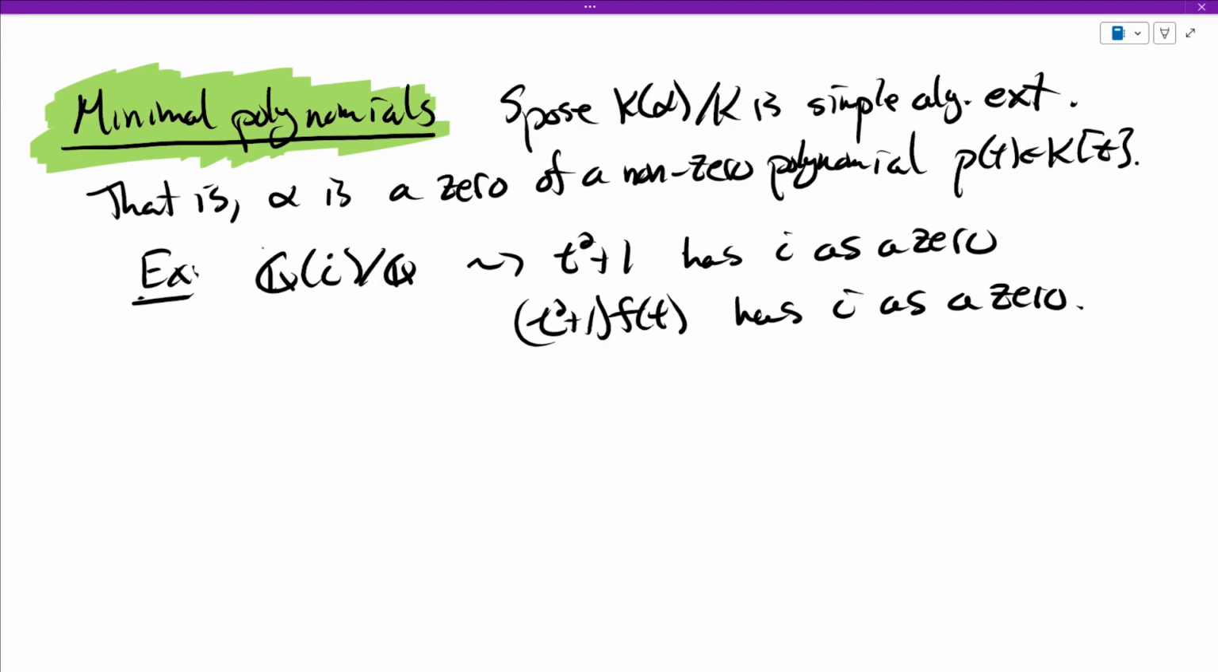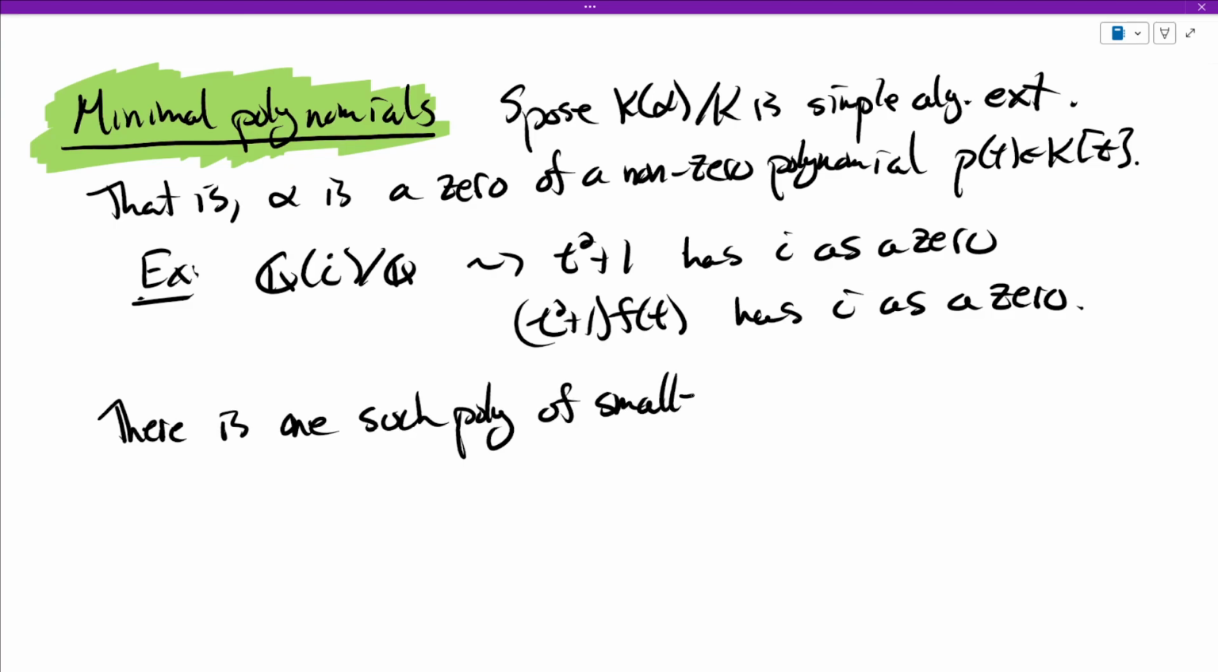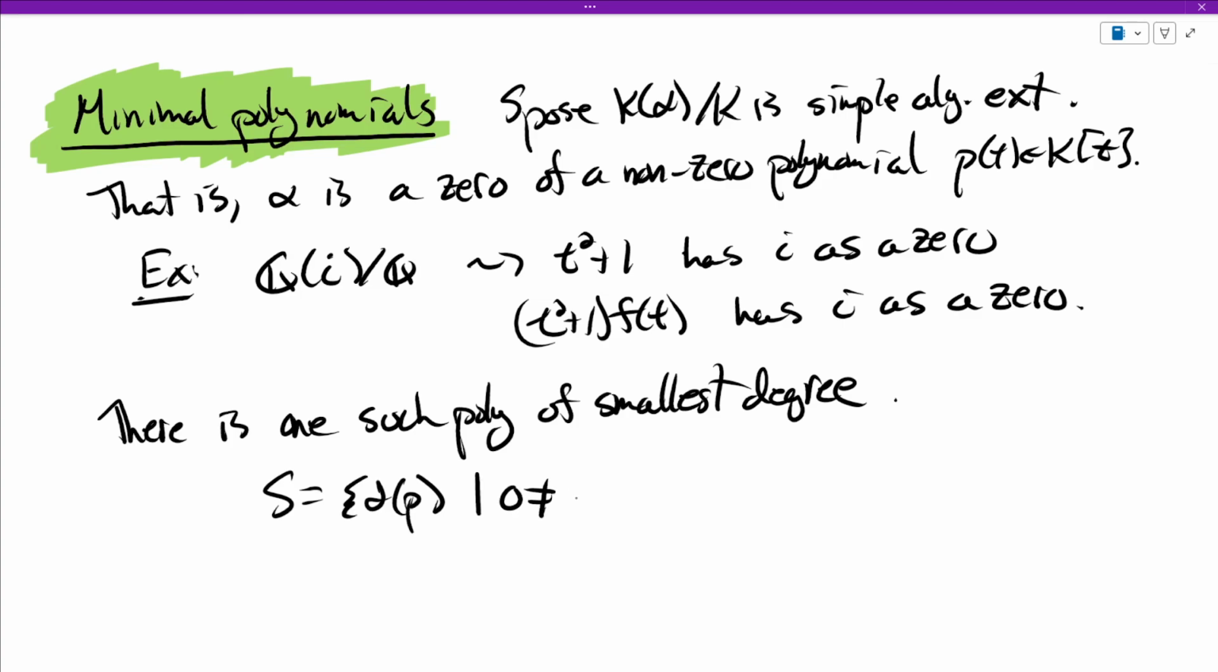Now, of all the polynomials that have alpha as a zero, there is one such polynomial of smallest degree. Why does one such polynomial of smallest degree exist? Well, you do a well-ordering principle argument. Let S be the set of all degrees of polynomials such that the polynomial is non-zero and P of alpha is 0.